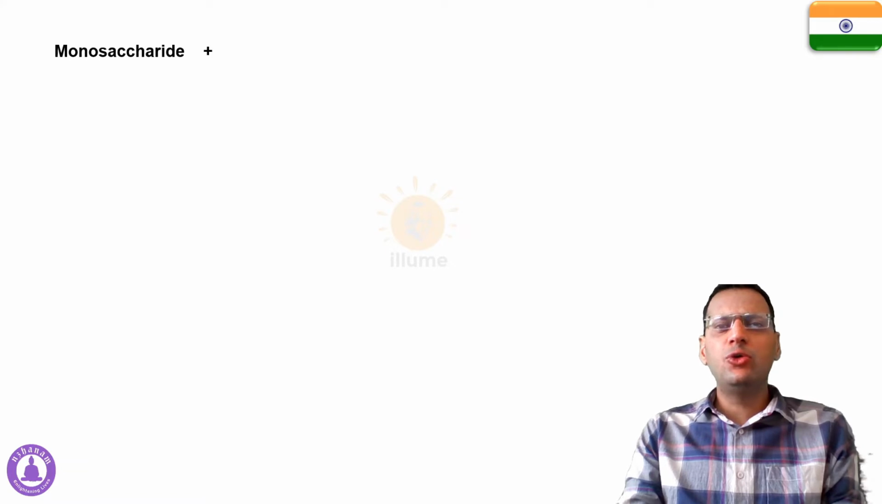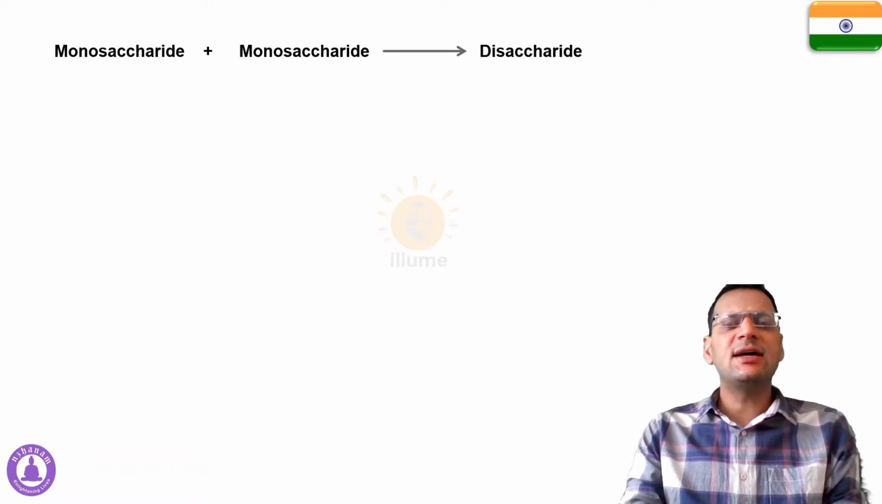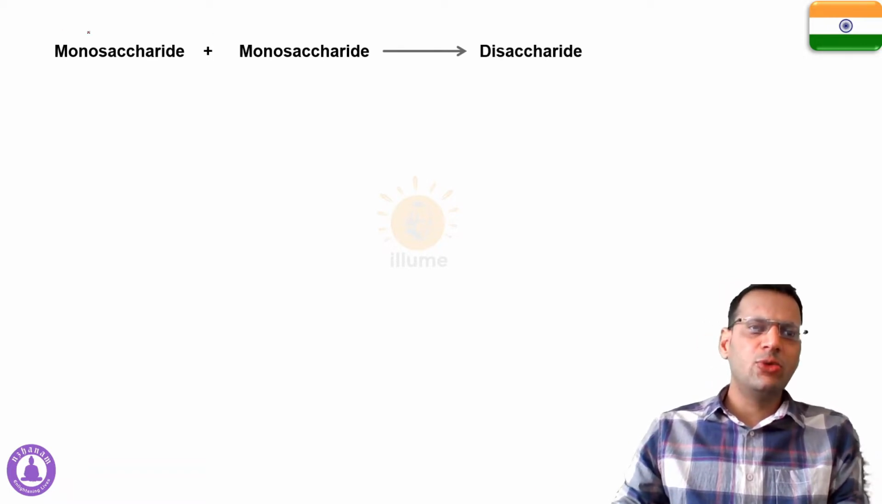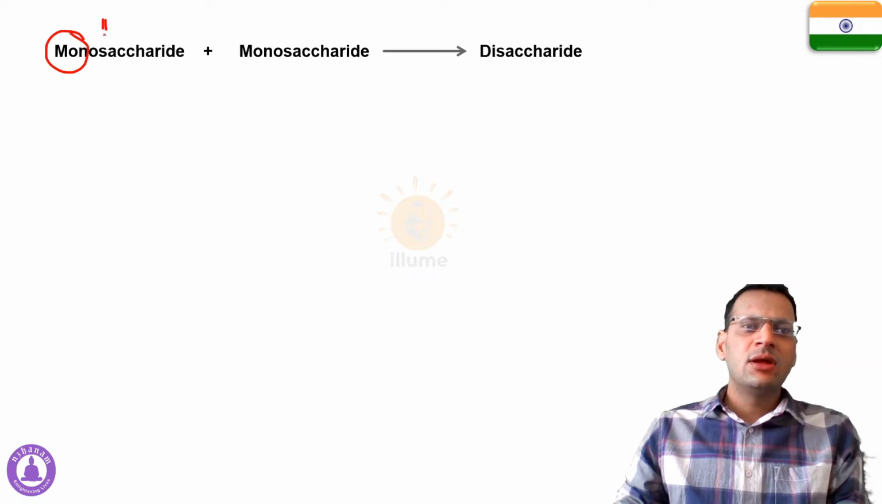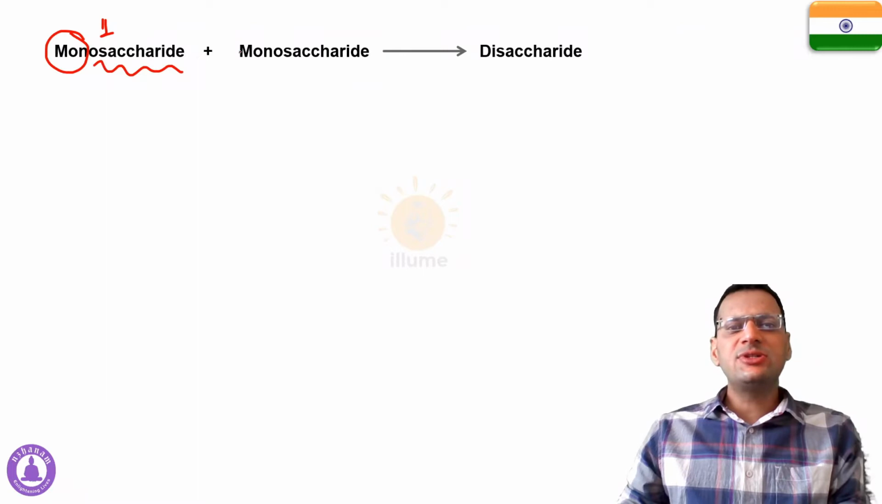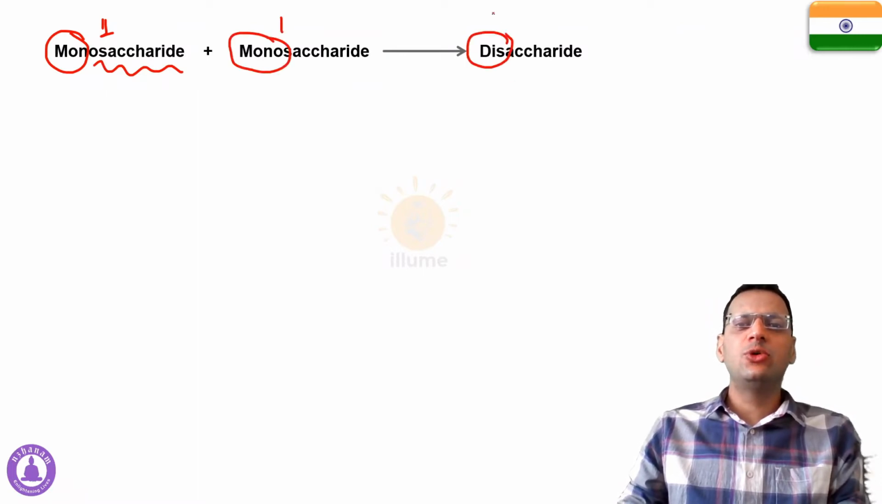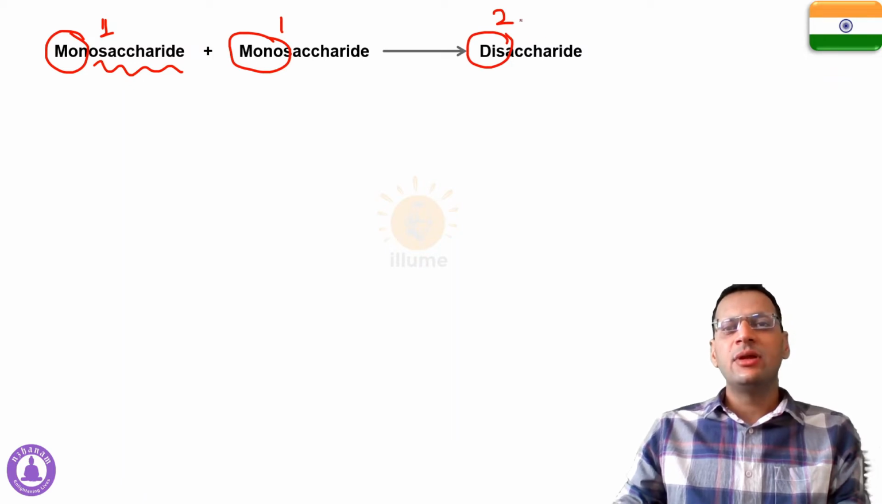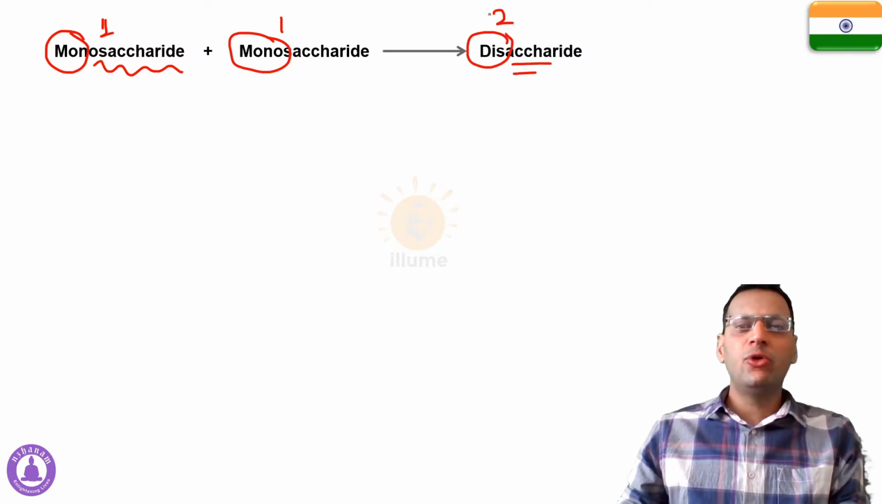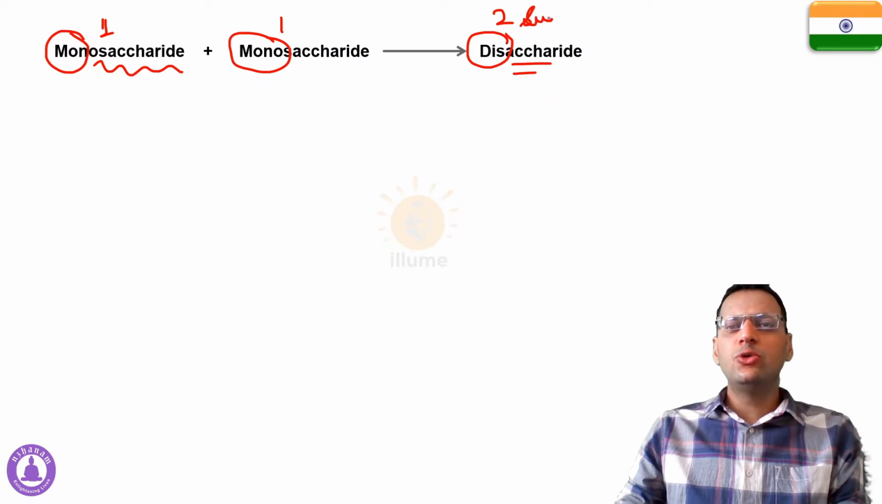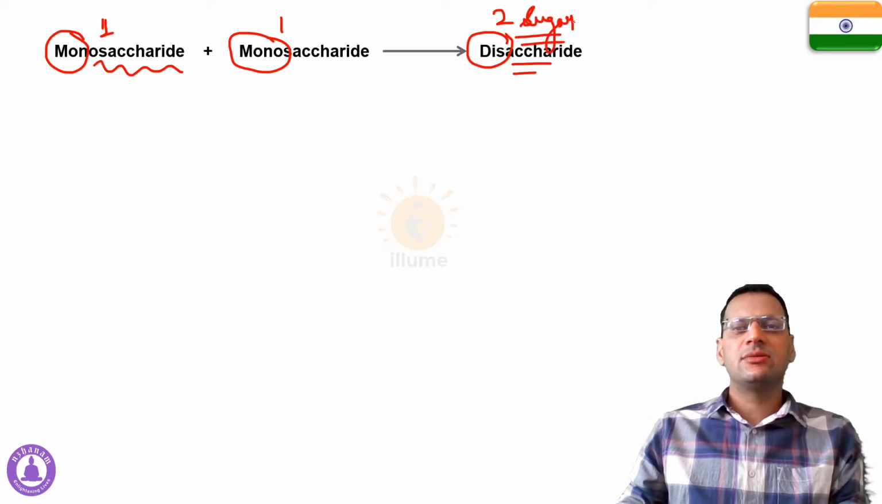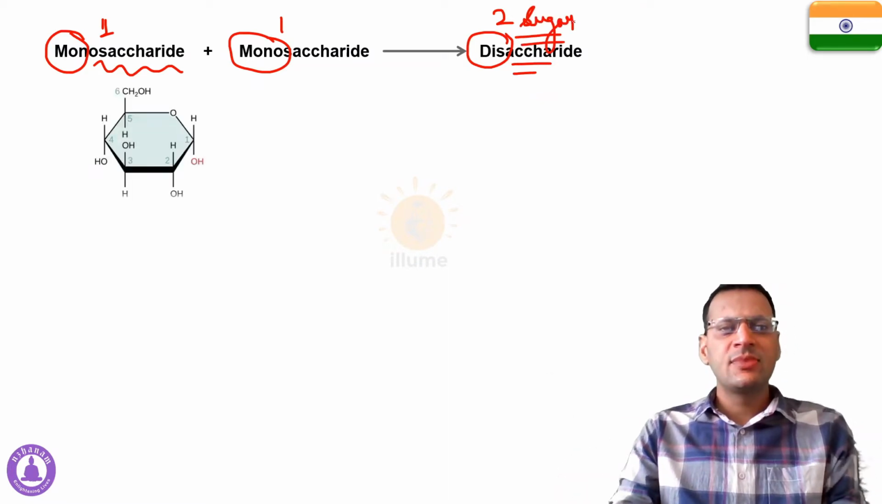Whenever two monosaccharide units of sugar react with each other, they form a disaccharide. As the name suggests, mono means single, that means a molecule with one saccharide unit. When this monosaccharide reacts with another monosaccharide, a disaccharide, di means two, is formed. It is a dimer of two monosaccharides. That means two sugar units combined are called a disaccharide.